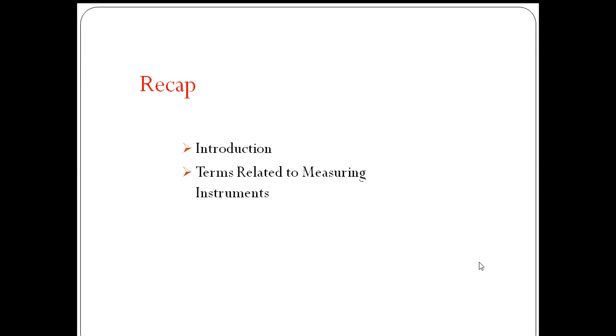In the last class, we discussed the measurement process. In that, we mainly focused on the different terminology involved in measuring instruments. That is accuracy. Accuracy is the degree of closeness of the measured quantity with respect to the true value. And precision. Precision is the reproducibility of an instrument.